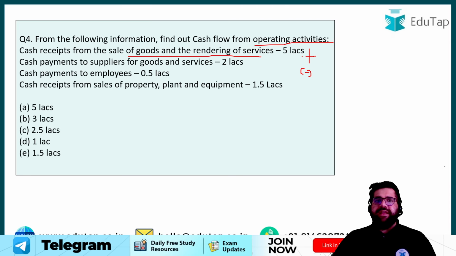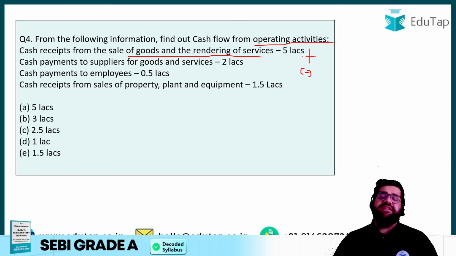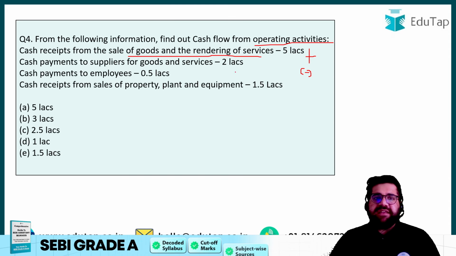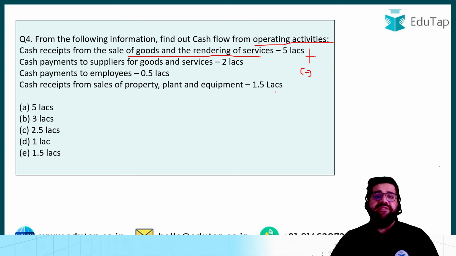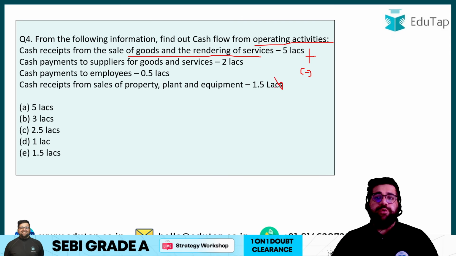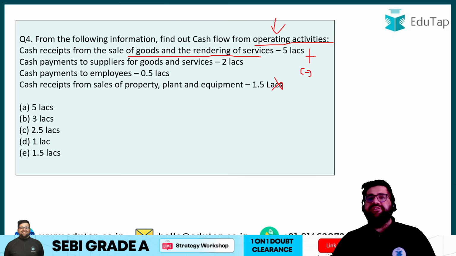5 lakh I am getting, and cash payment to suppliers and employees is outflow; this will move out of your company. So 5 lakh you are getting, 2.5 lakh is going out. So net currently it's 2.5 lakh which is kept in your business. Cash received from the sale of property, plant and equipment, will we include this amount? No, because we are dealing with operating activities. Property, plant and equipment is an investing one.